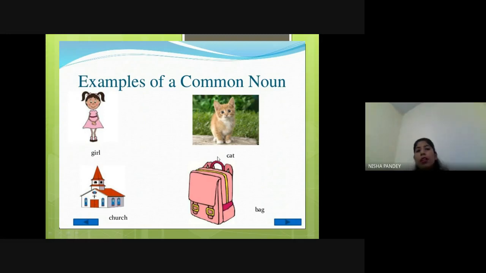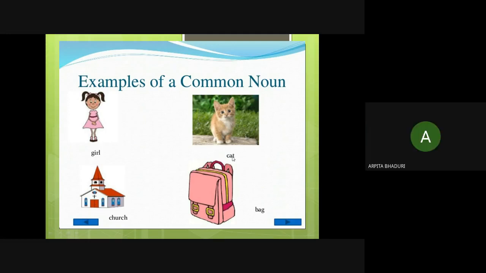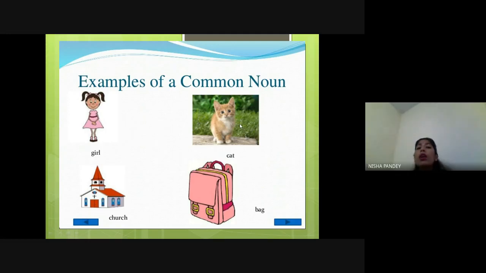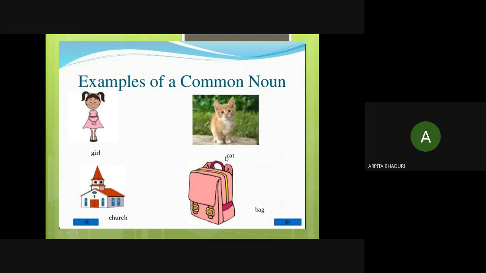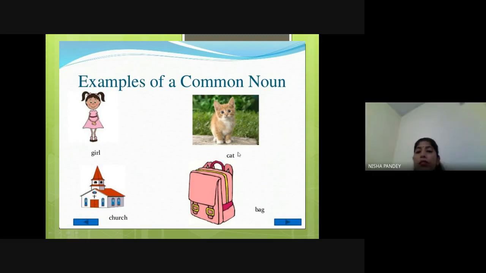Let's see this one. It's an animal, and which animal is this? What is written here? Cat. So they have not specified the name of the cat here. It's again the class of a particular species, right? So it's a class of animal. So given the example cat, we can say rat, we can say lion, tiger, parrot, anything. Okay? So it's a class.